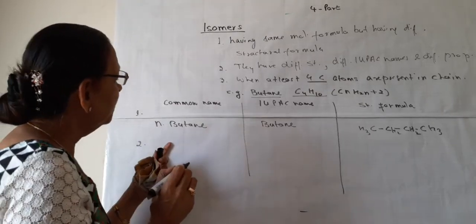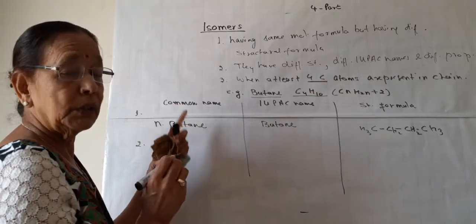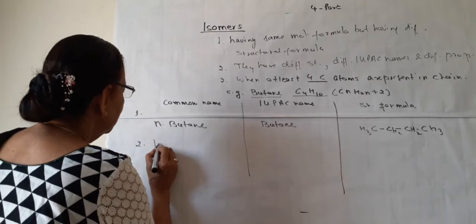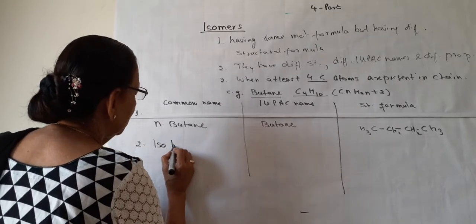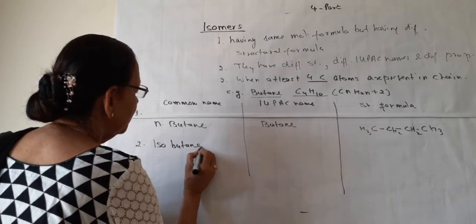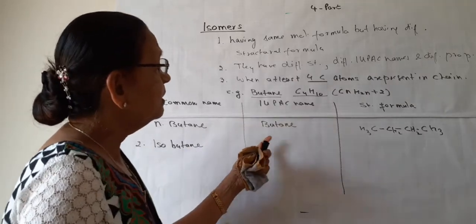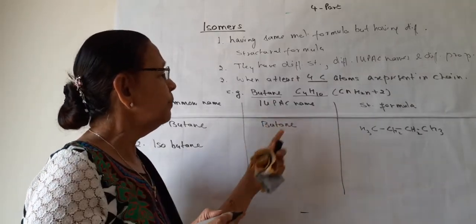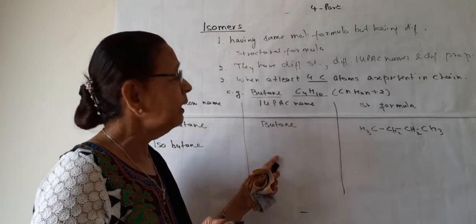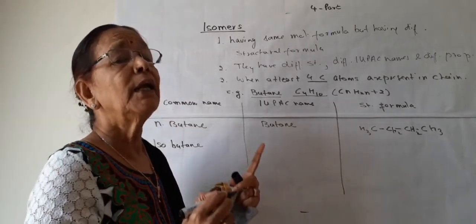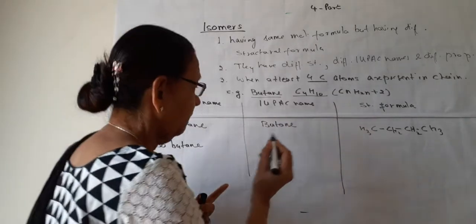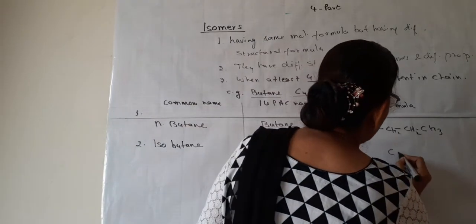The second isomer of butane is known as isobutane. The common name is isobutane, but according to IUPAC, it is not butane. It is a completely different compound.